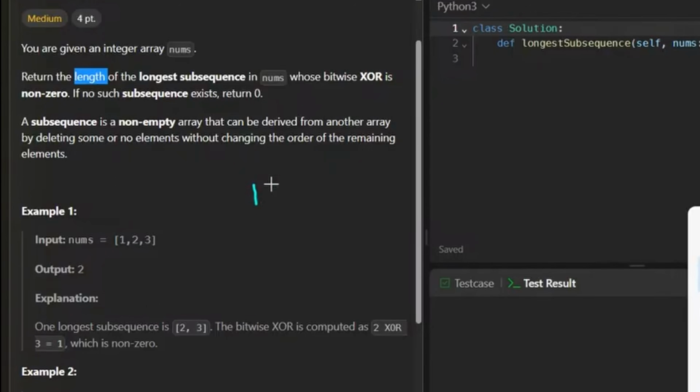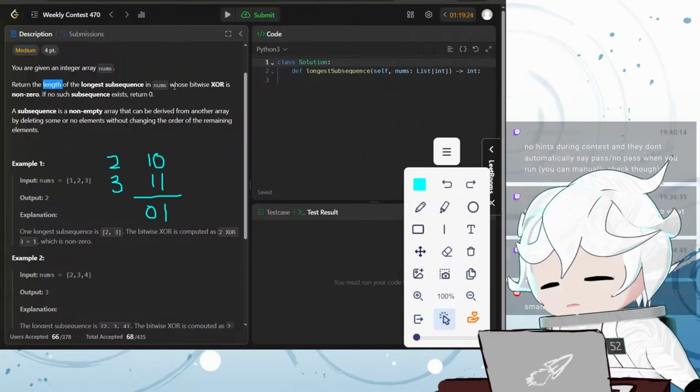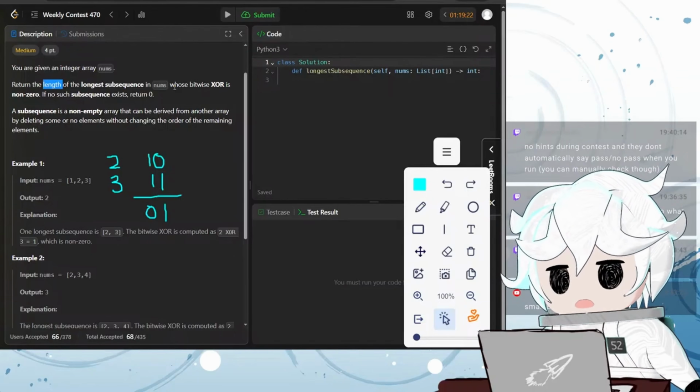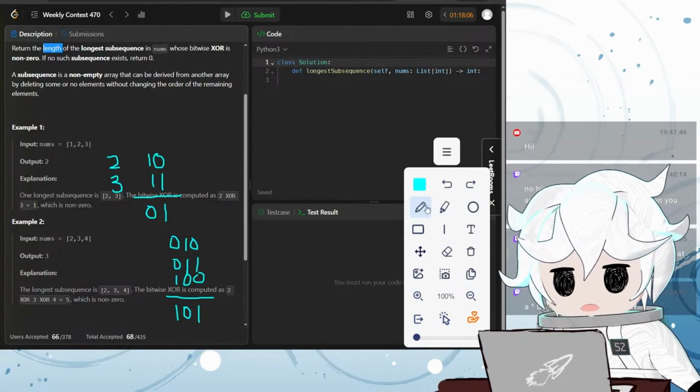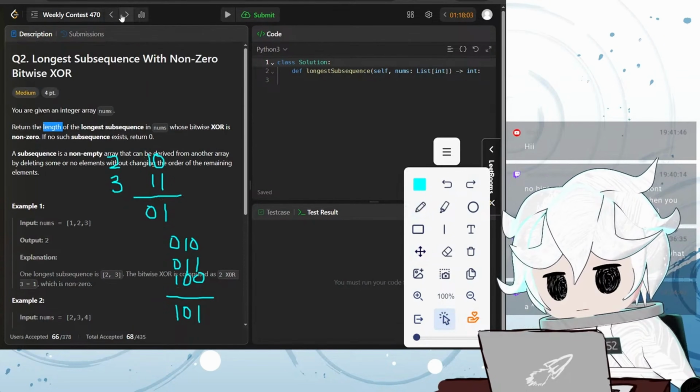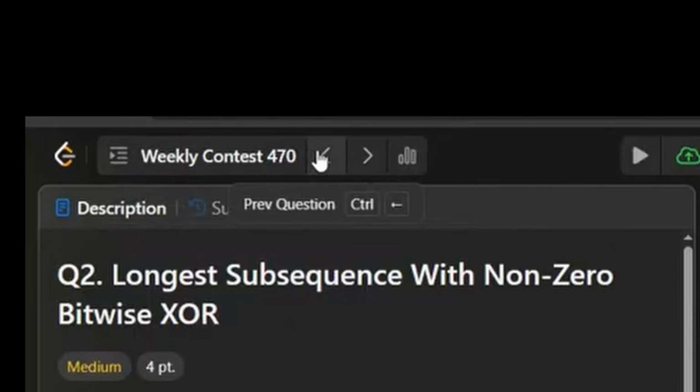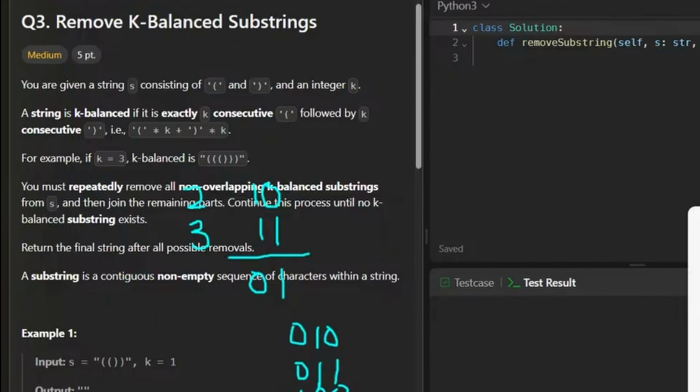So 2 is like 1, 0, right? What's 3? 1, 1. That's 2. That's 3. Is this how XOR works? So if these are the same, so you go like this direction, huh? Well, how would you go about doing this? Is this recursion? I'm currently struggling on a binary problem. Do I get minus points if I skip? I don't think so. Remove k-balanced subs.